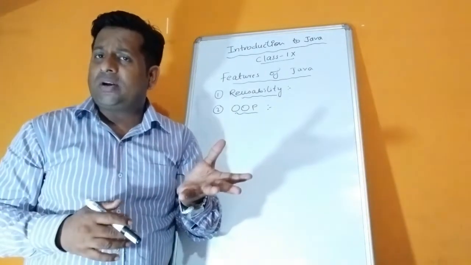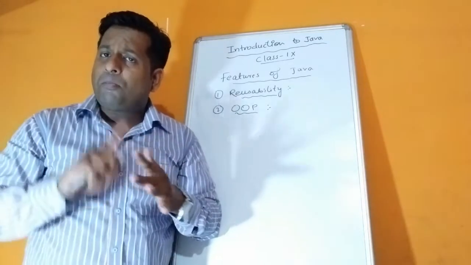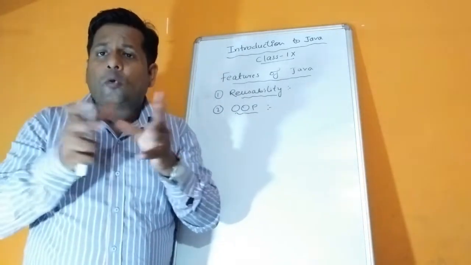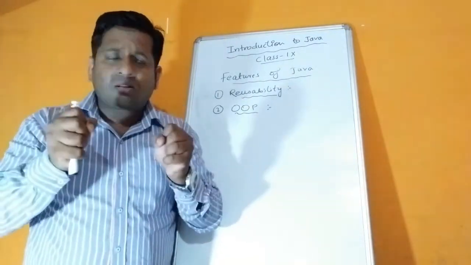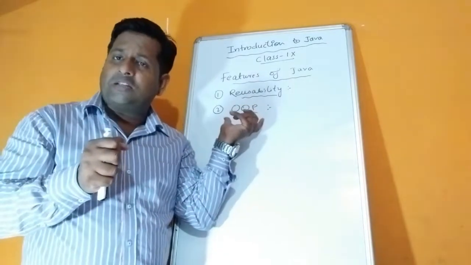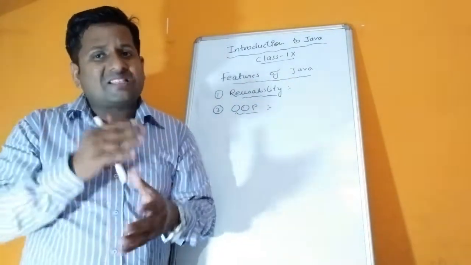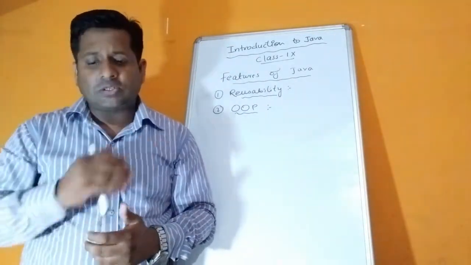What are the four pillars, children? Data abstraction, encapsulation, inheritance, polymorphism. These four different features are incorporated together in object oriented programming, and programs which follow this paradigm become more unique, more popular, stronger, and more secure also, because of object oriented programming features.